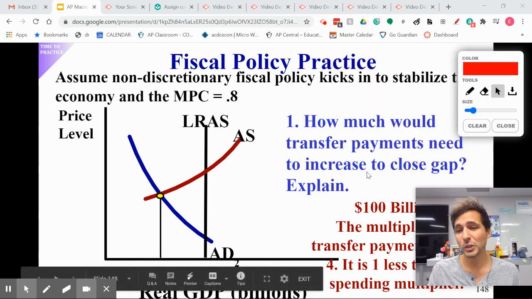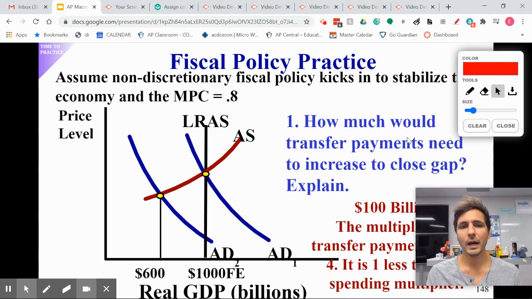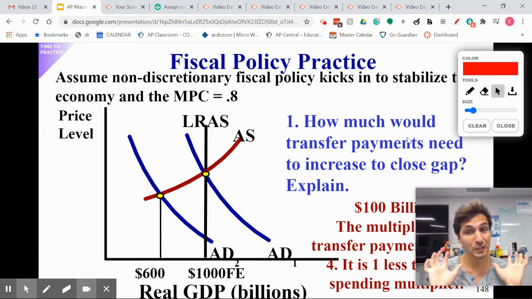That's it. That's non-discretionary. Really, the big takeaway is know that it's laws ahead of time that are in place. Most of the time, we're talking progressive tax system and transfer payments like welfare and unemployment benefits that are paid out. And then finally, tax multiplier and transfer multiplier are the same thing. And that's it. All right. Hopefully, all of that caused the aggregate demand shift right back to full employment. Of course, if we're doing this fiscal policy or non-discretionary fiscal policy, that's what will happen.